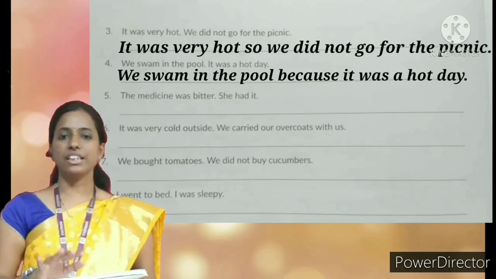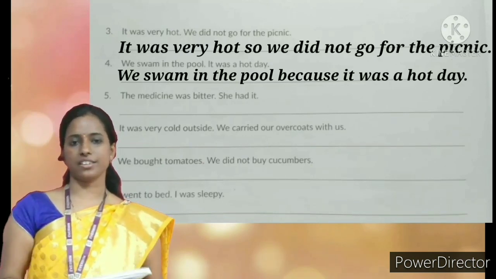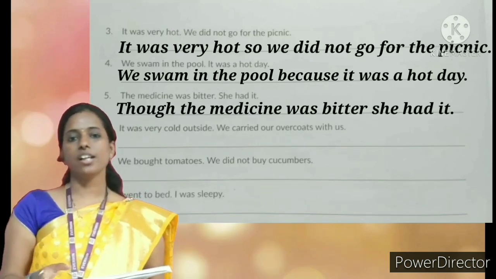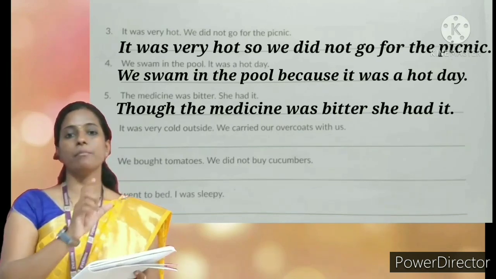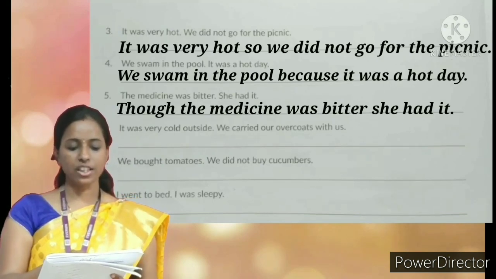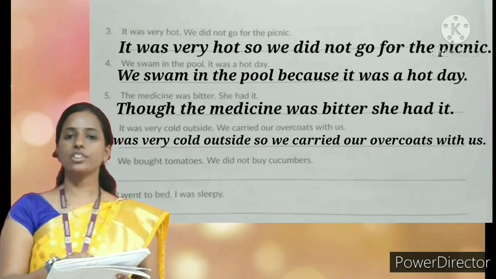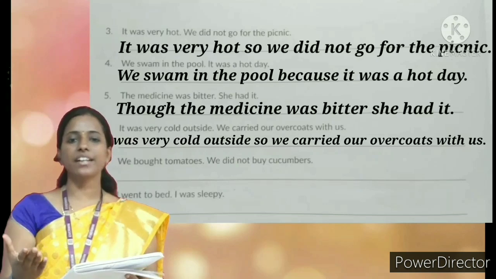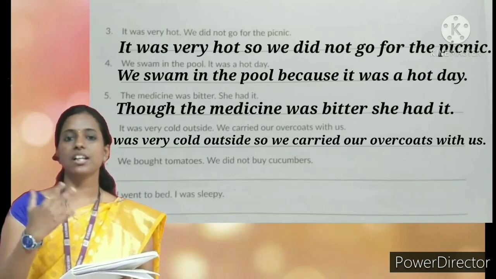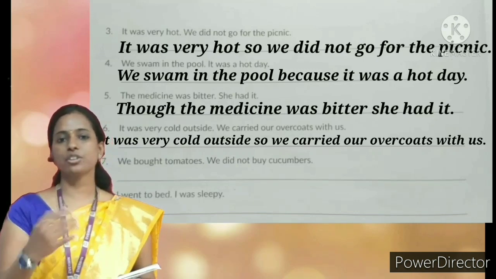Okay. Next, the medicine was bitter. She had it. Yes. Though the medicine was bitter, she had it. Okay. We should place though in the beginning. Though medicine was bitter, she had it. Next, it was very cold outside. We carried our overcoats with us. It was very cold outside, so we carried our overcoats with us. See children, so when is it used? The reason comes before, right? Yes. And for because, the reason comes after because.